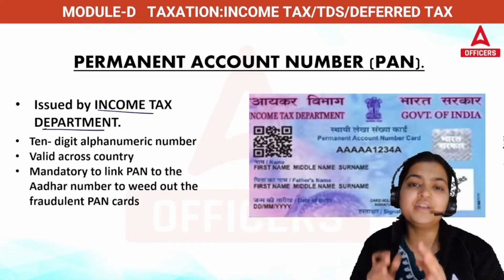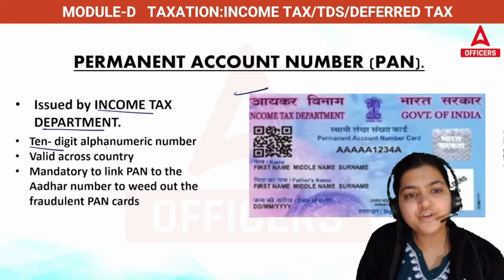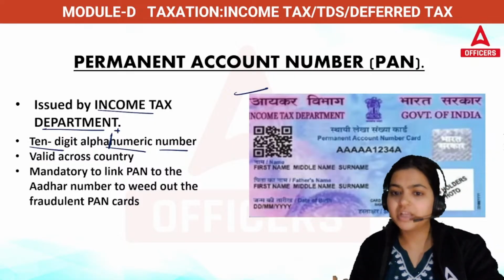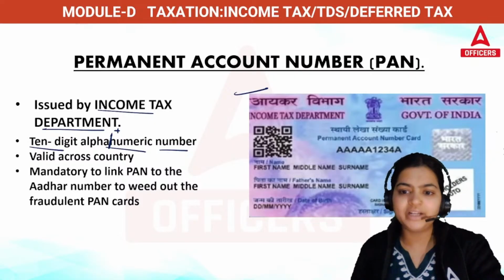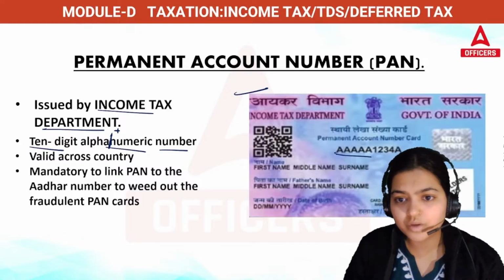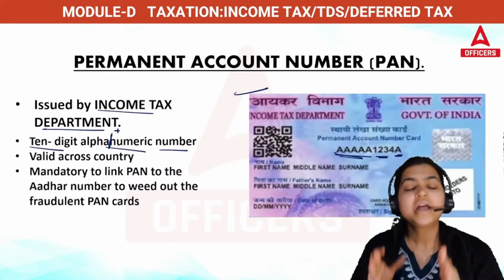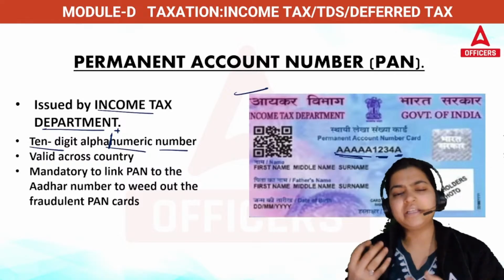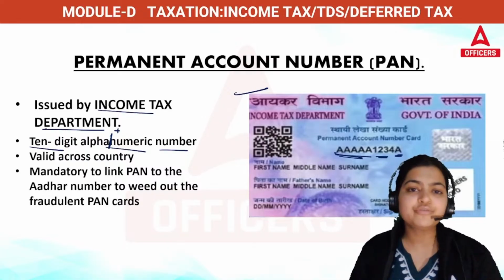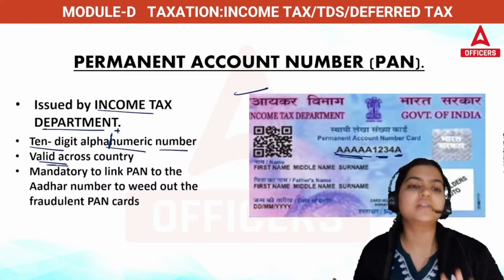The Income Tax Department will issue this card, and here you will see a 10-digit alphanumeric number, alphabets plus numbers. I hope you all are holding this PAN. In this PAN you can see a few are alphabets and the remaining are numbers, so this is the combination. If you are earning income or submitting above a particular limit, you need to present this PAN card. This is your proof document, and you can use this PAN across India.